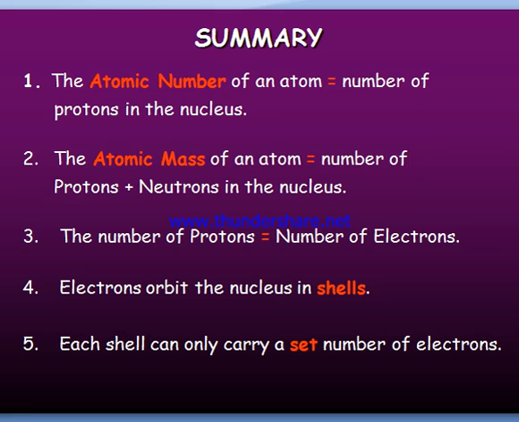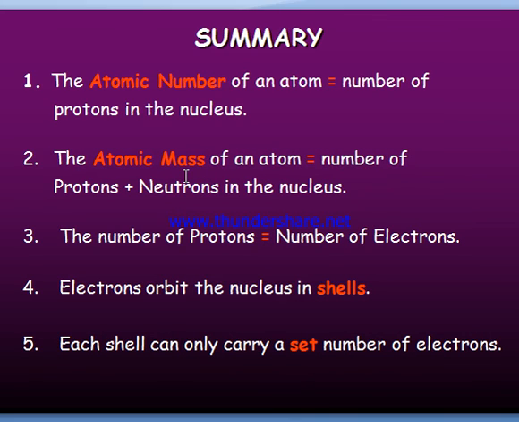Okay, here is an overall summary of atomic structure. The atomic number of an atom is equal to the number of protons in the nucleus. Atomic mass is equal to the number of protons plus neutrons in the nucleus. We already saw in nitrogen, it has atomic number 7 and atomic mass 14.